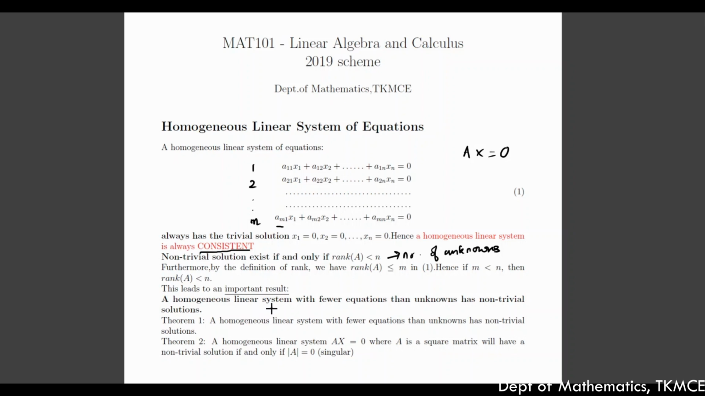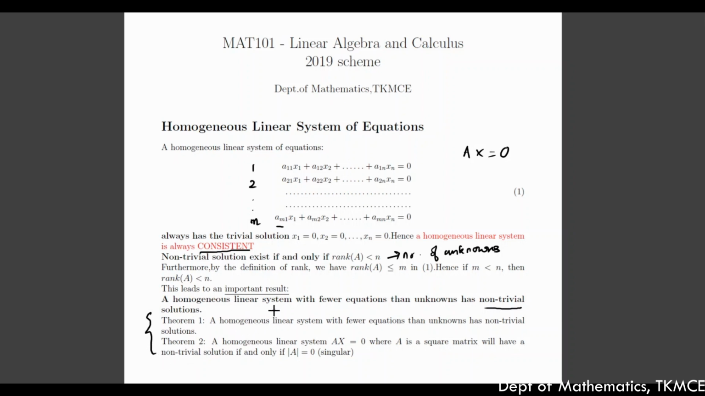A homogeneous linear system with fewer equations than unknowns has non-trivial solution. So you can easily check with the number of equations itself whether the system of equations is going to possess a non-trivial solution or not. So if the number of equations is less than the number of unknowns, then obviously it will have a non-trivial solution.